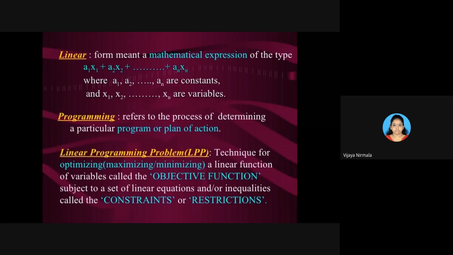In that, x1, x2 and so on xn are said to be variables, whereas a1, a2 and so on an are called constants. So this mathematical expression is said to be linear.